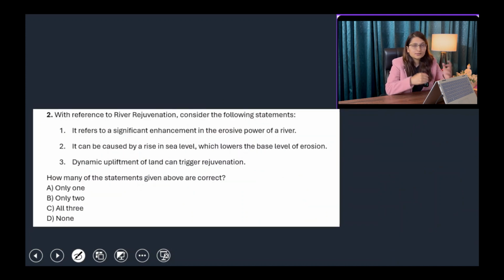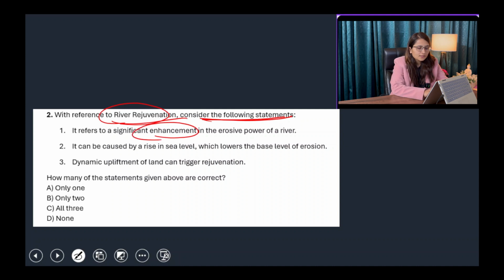Okay, so question number two. With reference to river rejuvenation, consider the following statements. As the name itself suggests, the river is being rejuvenated, meaning its speed is increased and its erosive power has been increased. So first of all, it refers to a significant enhancement in the erosive power of a river. Yes, that statement is right. Basically, river rejuvenation means that it increases the speed of the river, and the higher the speed of the river, the more will be the erosive power, and less will be the depositional power. So, first statement is right.